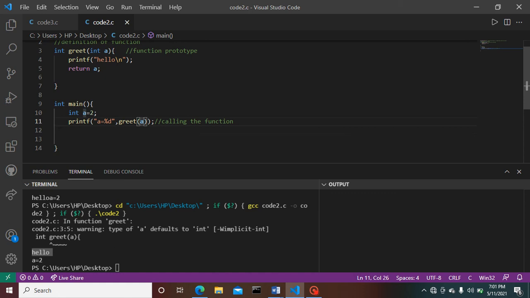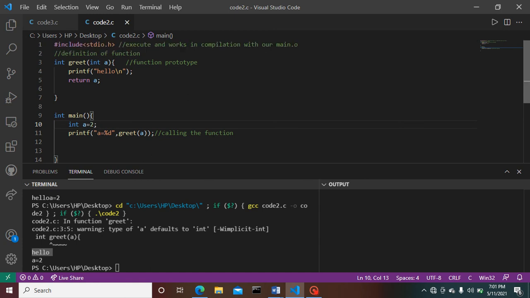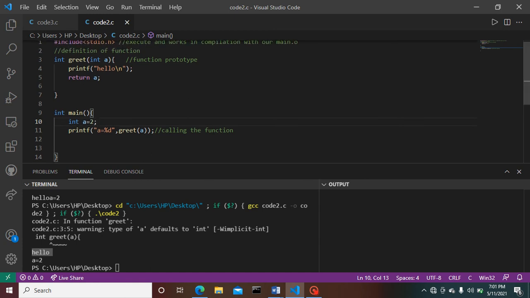Here, have a look at line number 10. Integer a equals to 2 in a main program is working as a local variable for our code, for our main function only.